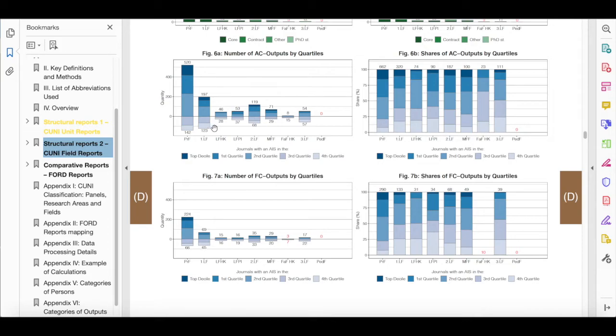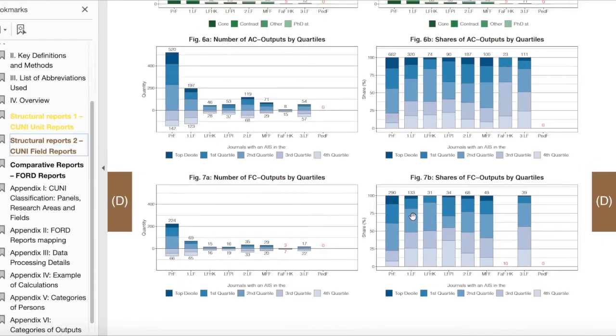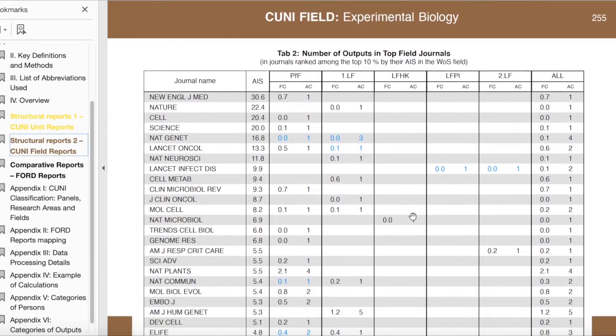Both numbers are shown in red when the total count is less than 10 and is therefore rather small for reliable statistical inference. Last but not least, Table 2 shows a more detailed breakdown of output counts in the top decile of journal ratings. Note that a journal's rating percentile is always calculated within the Web of Science categories where the journal belongs to, not the CUNI field to which the outputs are assigned.